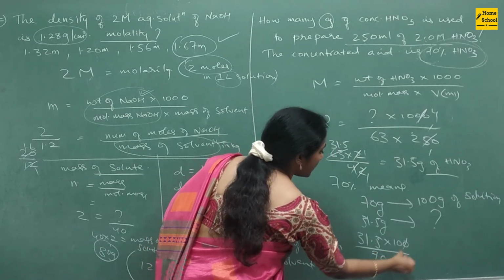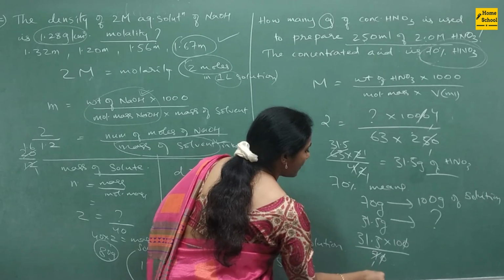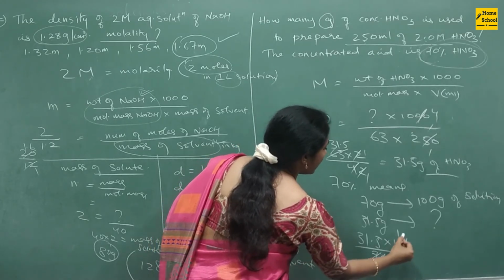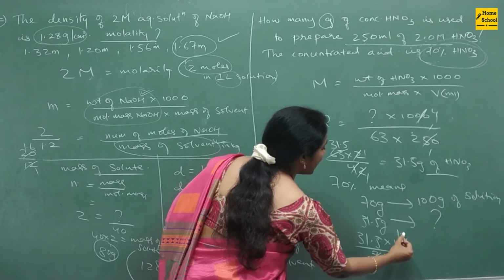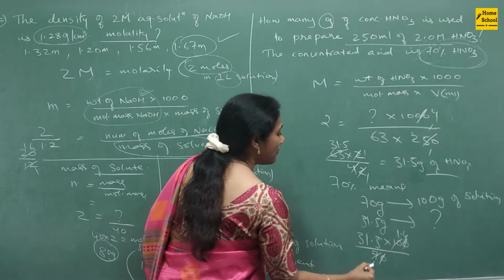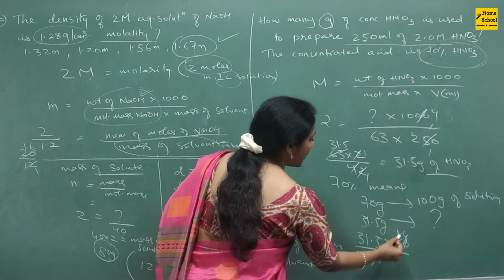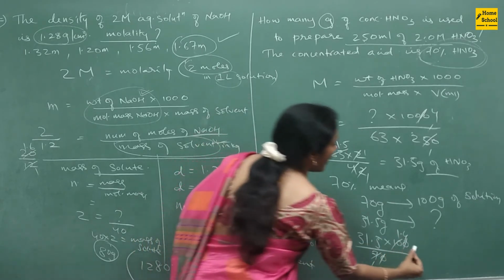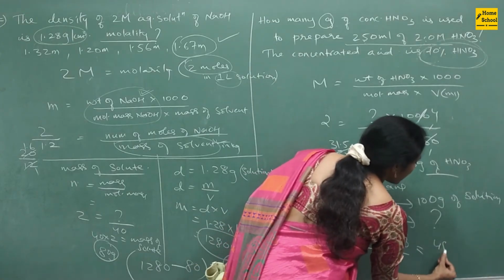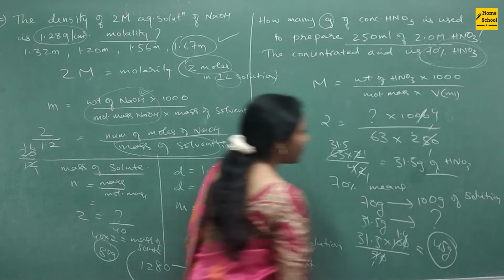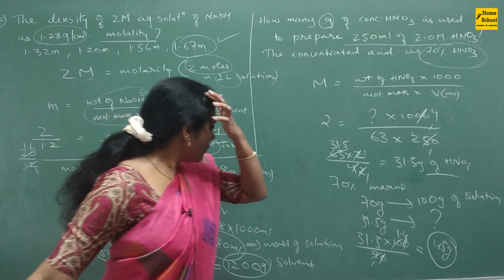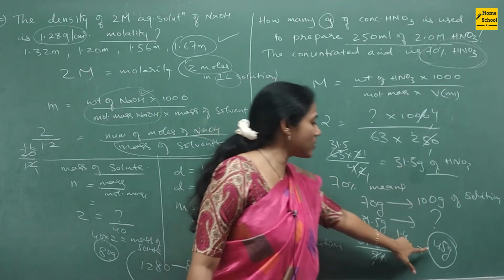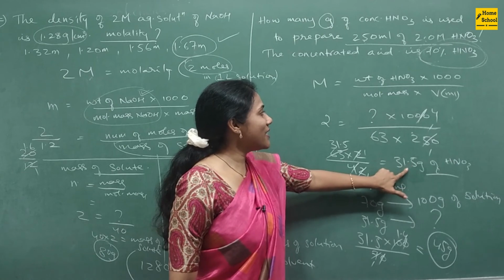So this gets cancelled, 7 1s are, right? And then here you will have 3, that means 1.4. So almost around 1.4 into 31.5 you have to do. Approximately your answer is 45 grams. See, most of you will select the answer as 31.5. This also is there in the options, but this is not your answer.